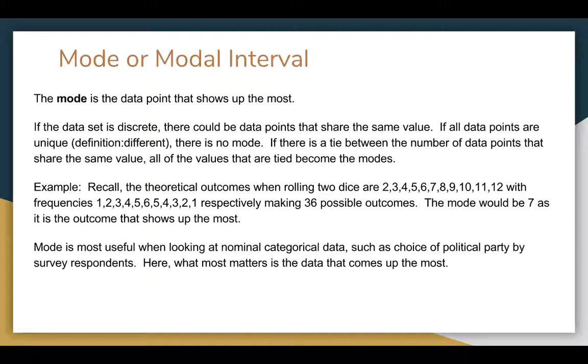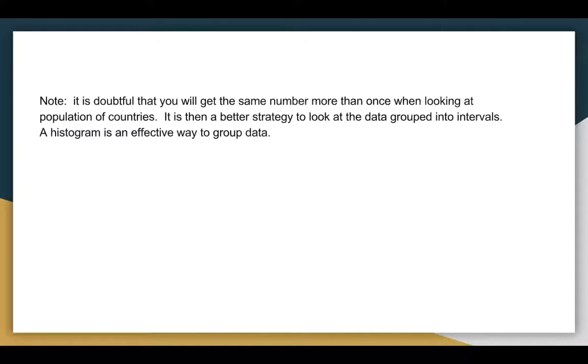Mode is most useful when we're looking at nominal categorical data. So data that's put into groups, like a political party of choice. Then it matters what data point comes up the most. It's doubtful, when you're looking at a big number, that you're going to get the same number twice.